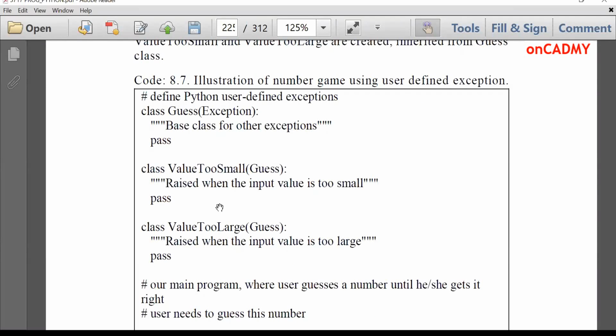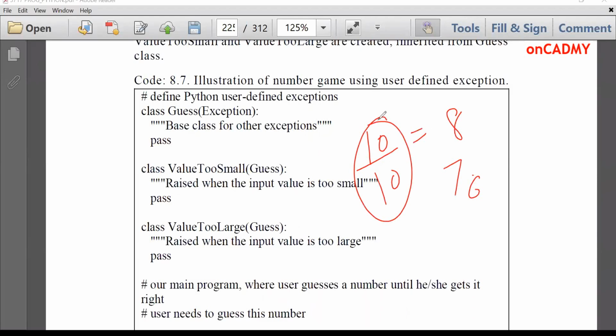If the number which is recorded in the system is the same as the number which he has input, let's suppose the number 10 is stored in the system and the user guesses that number. He can input 8, 7, 6, any number. But if 10 matches with 10, then the user will win the game. So this is a game.